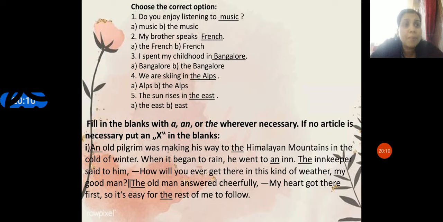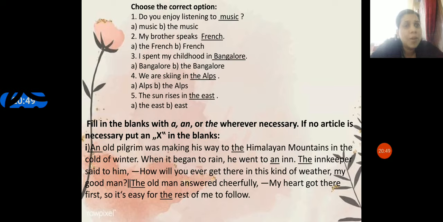And how does it appear? As I told you, it is a combined question with articles and prepositions. Fill in the blanks with a, an, or the wherever necessary. If no article is necessary, put X. Since now we are dealing with only articles, we have to insert only articles right now. But for your examination, question number 34 will say fill in the blanks with the right articles and prepositions. Here the X blank will not come. For your understanding, we are doing it.